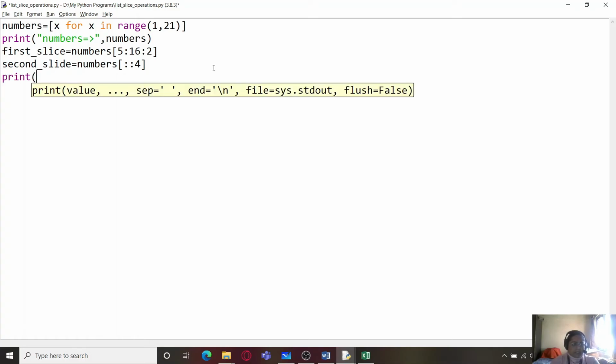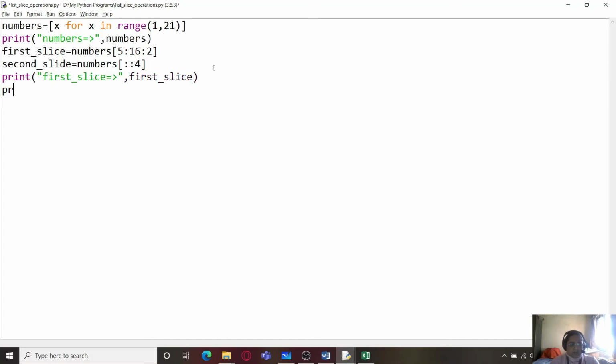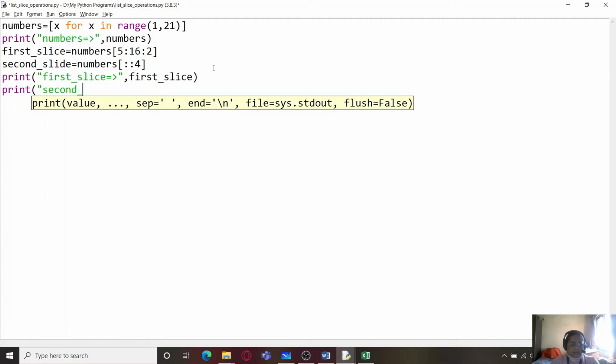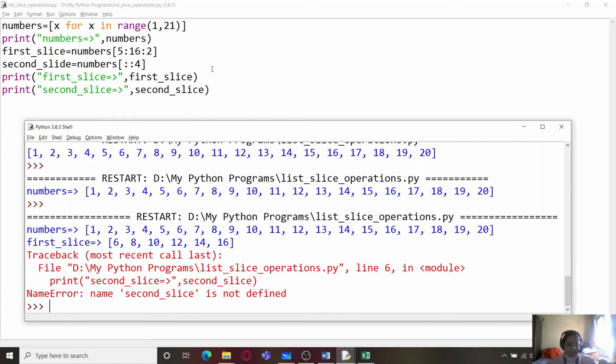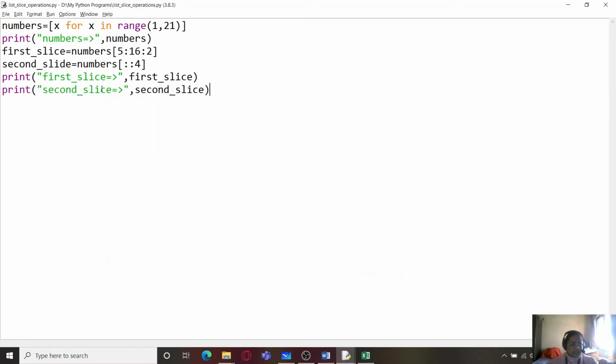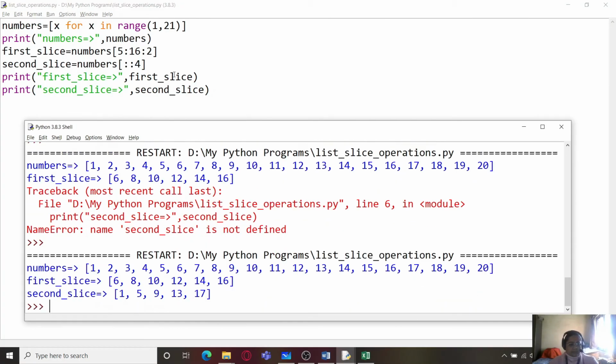So I'm going to print here first slice, which is equal to, and also I'm going to print the second slice. Let's print these values, and you can see, okay, second slice is not defined. Let's see. Okay, we had written second slide there. So now you can see the elements of all the three lists. The first one is the original list, then we have the first slice, and we have the second slice.